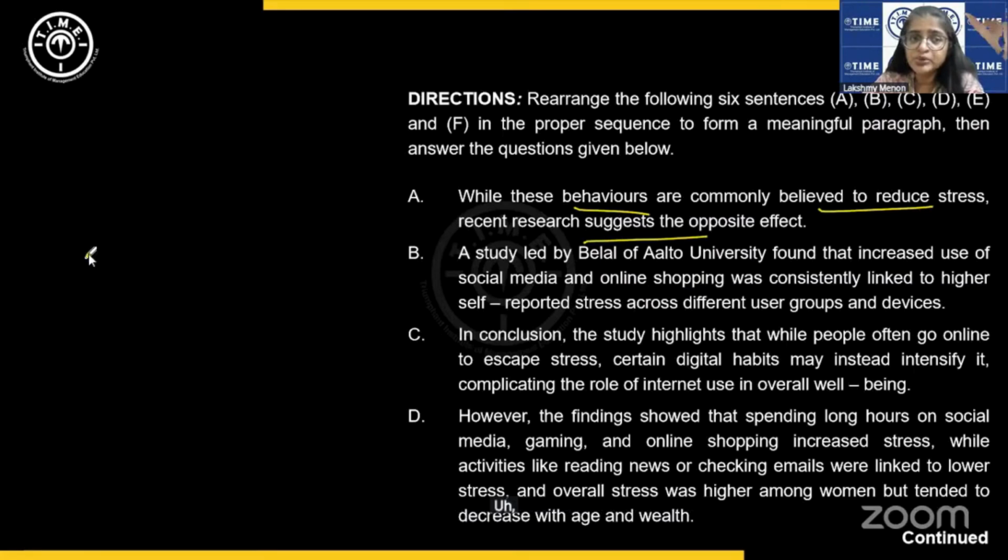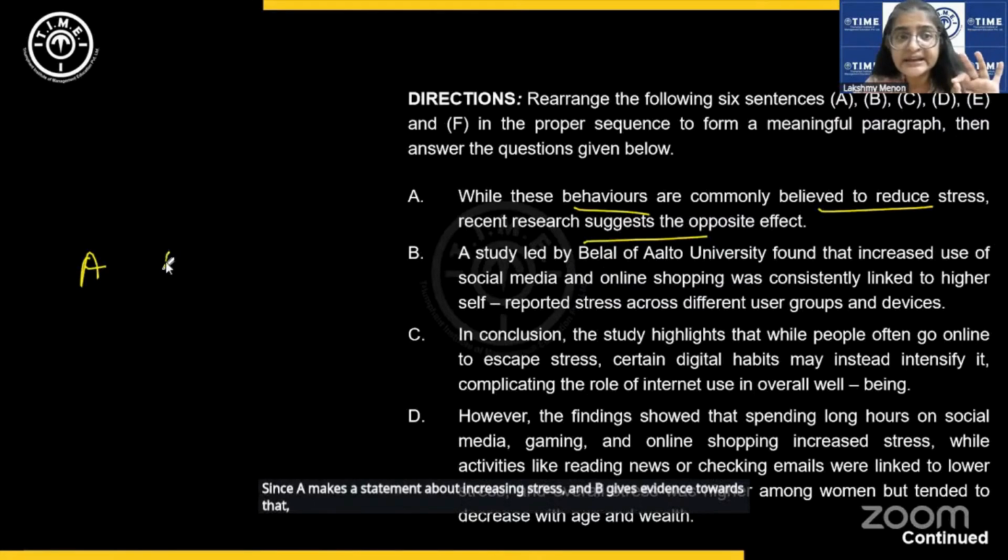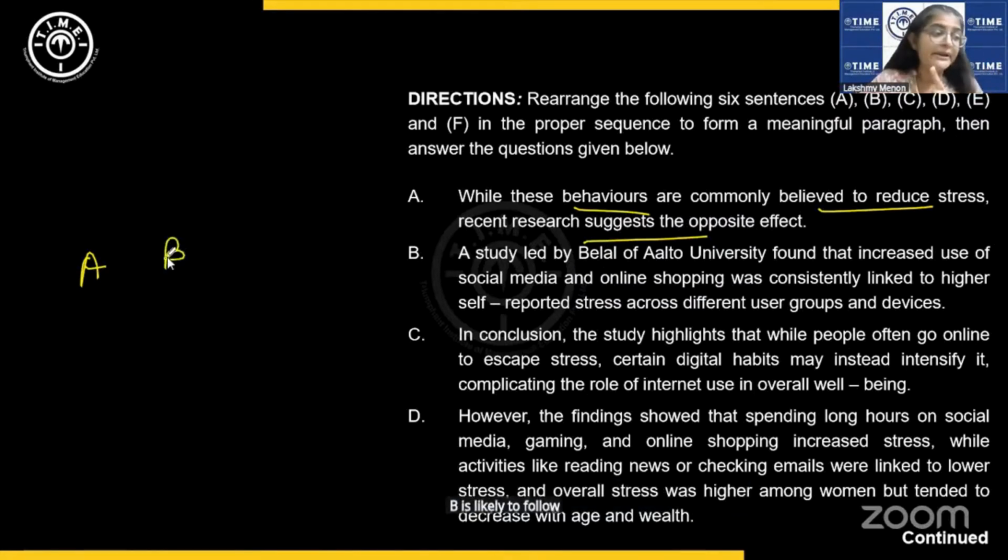So since A makes a statement about increasing stress and B gives evidence towards that, B is likely to follow A, but not necessarily in that order. It need not be immediately after A, but it is likely to follow A, right? So this is what I meant when I said please make your notes on the go.